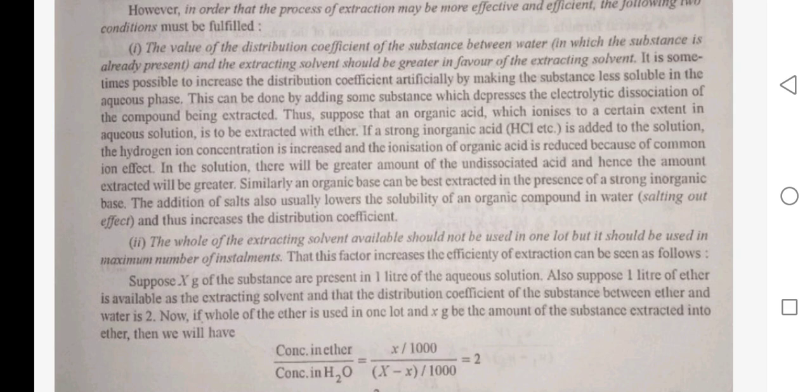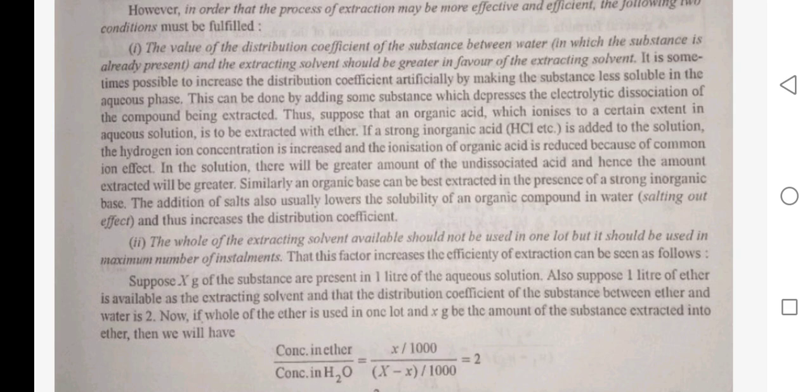If a strong inorganic acid like HCl is added to the solution, the hydrogen ion concentration is increased and the ionization of the organic acid is reduced because of the common ion effect. In the solution, there will be a greater amount of undissociated acid and hence the amount extracted will be greater. Similarly, an organic base can be best extracted in the presence of a strong inorganic base.